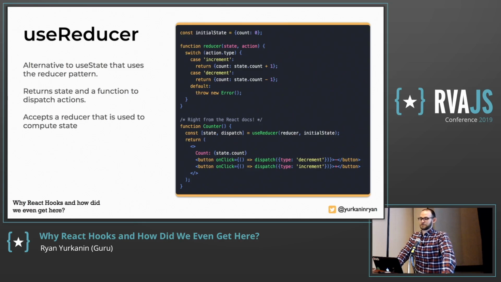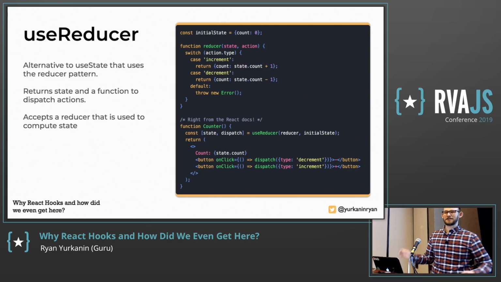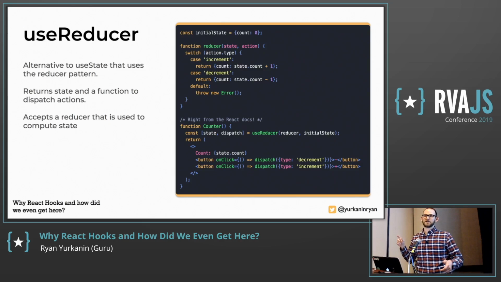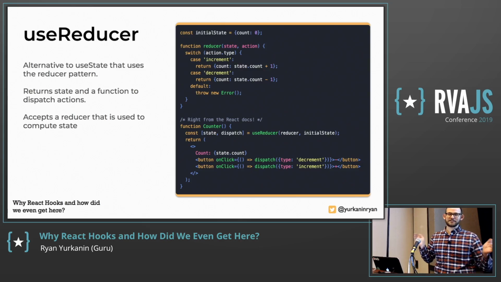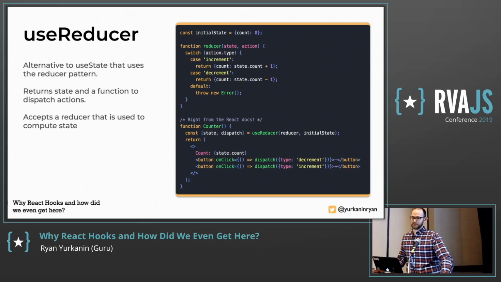So basically what React said was, hey, you want a simpler way to work with state? Instead of calling setState, we'll give you a dispatch. You give us a reducer, and we'll figure it out. This hook is really useful when you have related state. If you're writing a component and you find that when you set state, you end up setting two keys at the same time, just call that an action, like deleteTodo or addTodo, dispatch that and update it all at once and keep it in one central place, and it's easier to trace down.